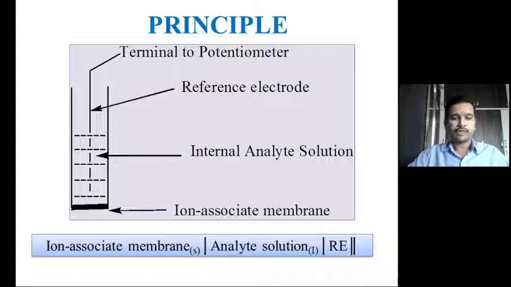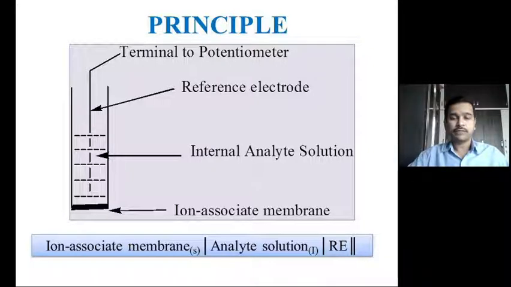Because we have used the ion association complex to construct the membrane, that ion associate membrane which is present in the electrode tube is separated by the analyte solution, taken as the internal solution, denoted by analyte solution I, and the ion associate membrane is a solid state denoted by a subscript S.